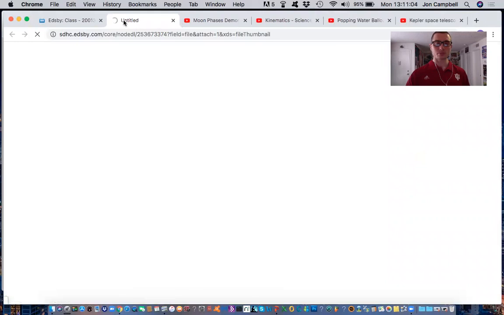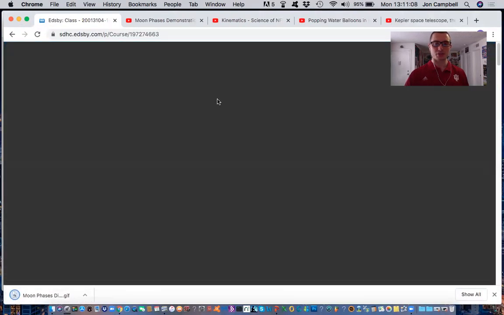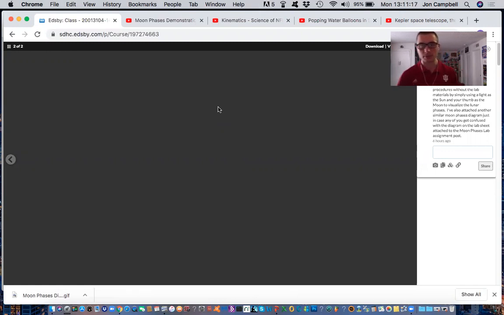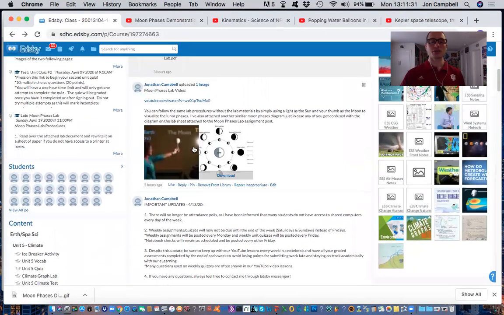I clicked on the sample here. I just wanted to get a visual of it. You'll see this chart, this diagram that I posted right here. Hopefully it's going to load and pop up. Oh, there we go. Use that chart. It should help you understand how the moon appears based on the positioning of the Earth relative to the sun. Let's go back. Make sure to watch the video along with that as well.